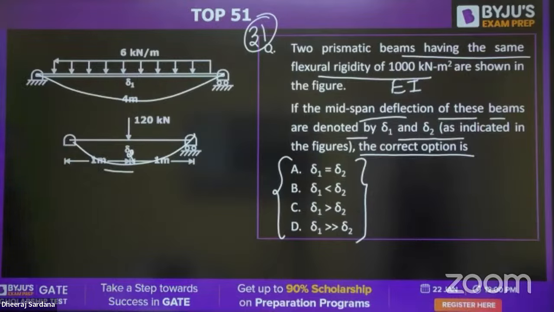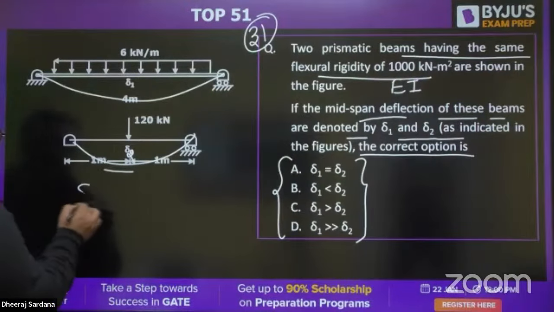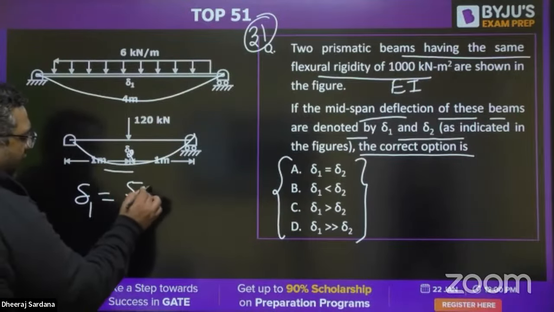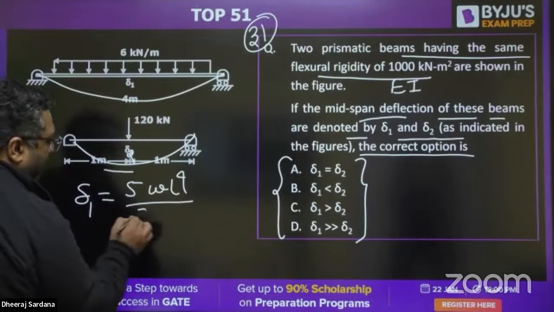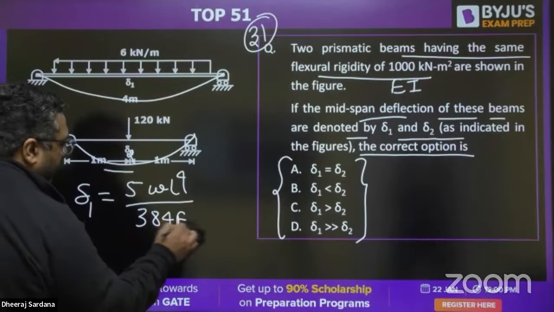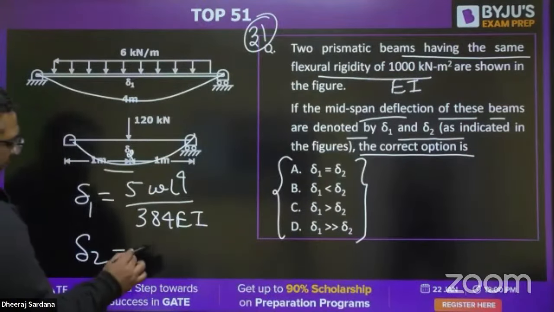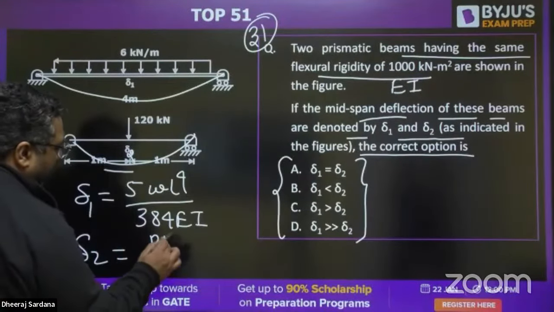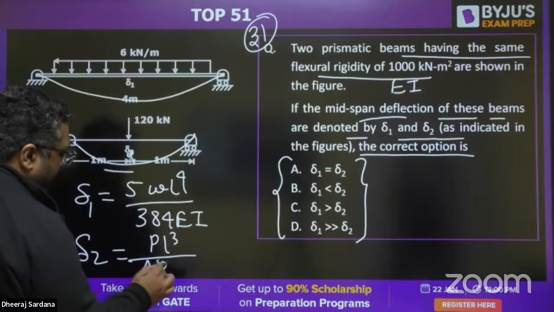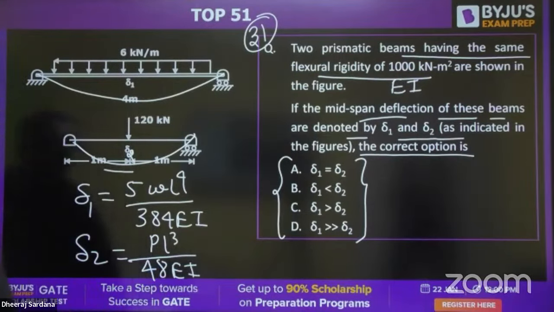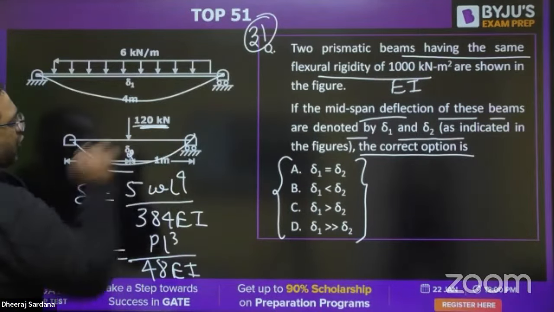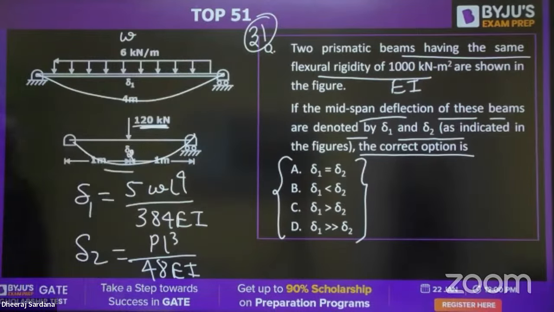Yes, I feel we have seen the values, because in the table delta 1 will be given as 5 WL4 upon 384 EI. Yes, this is for delta 1. So what would be delta 2? PL cube upon 48 EI. I feel everybody is aware that the force is 160 kilonewton here, W is 6 kilonewton per meter here. You need to check whether they are equal or something is bigger.